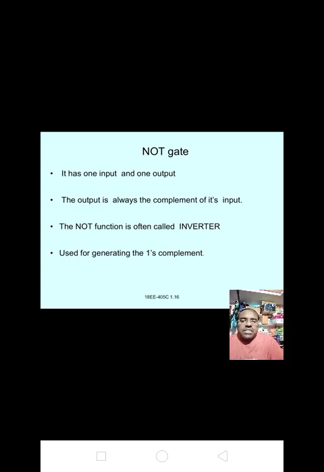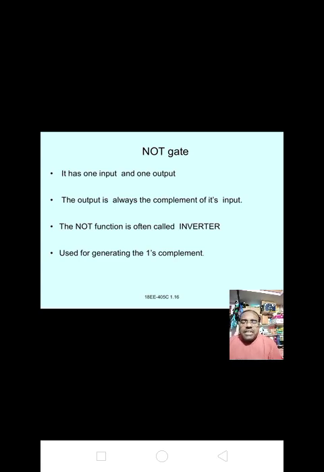The NOT function is often called an inverter. It is also used for generating the ones complement.